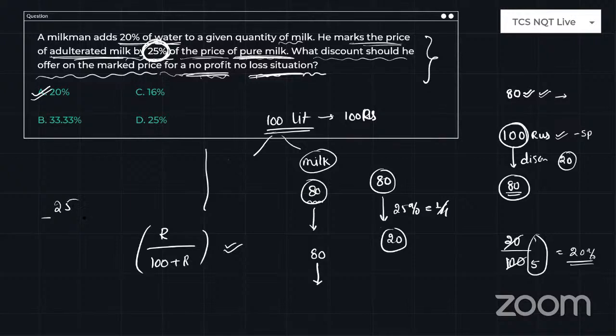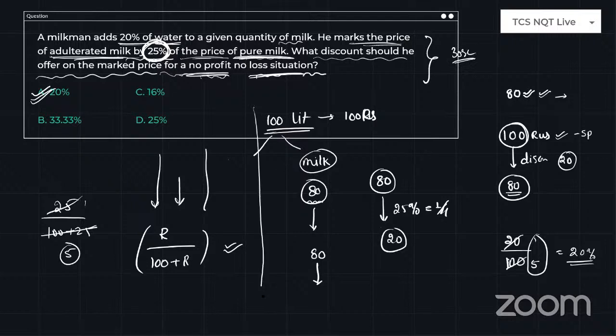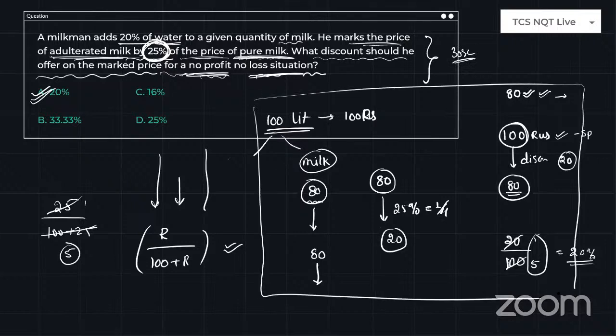So 25 divided by 100 plus 25 is how much? 25 will cancel 125 5 times. So 1 by 5 is nothing but 20%. See, if you know this formula before the examination, or if you are already our prime member, you will be able to know these shortcuts. Then this question will take just around 30 seconds. It's more than enough.